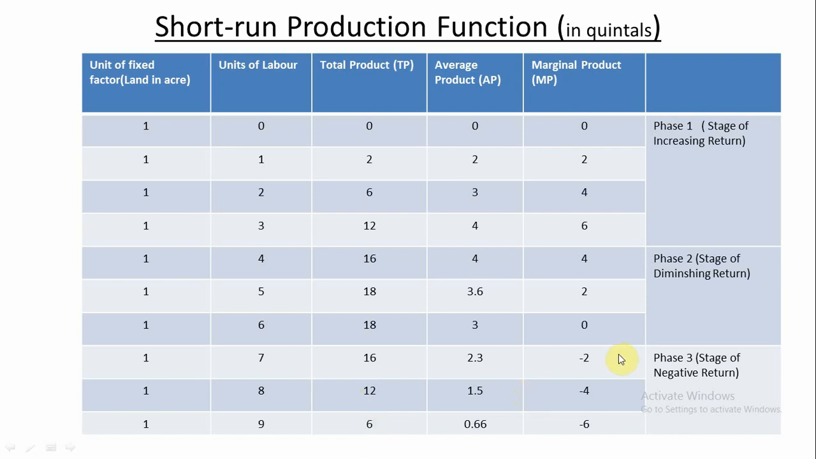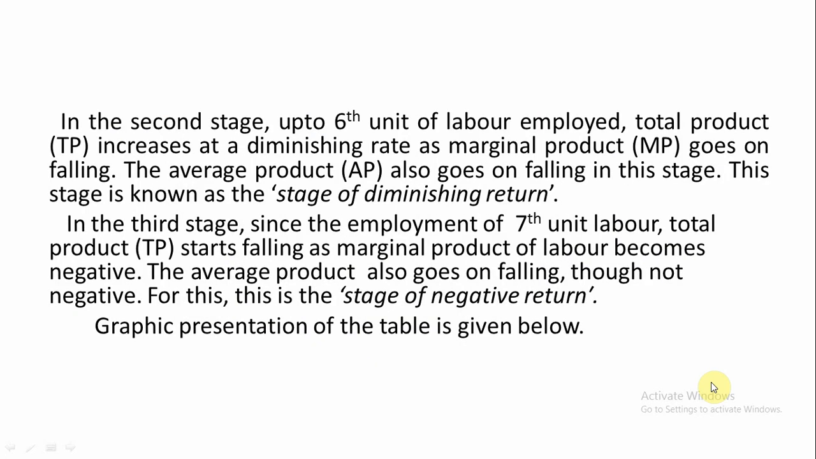Why does total product start falling? Because the marginal product of the laborers becomes negative. The marginal product of the 7th unit of labor is minus 2 quintals. The marginal product of the 8th unit of labor is minus 4 quintals. The marginal product of the 9th unit of labor is minus 6 quintals. As the marginal product of the laborers becomes negative, total product starts falling. In the meantime, the average product also starts falling. But as the marginal product becomes negative, this is known as the stage of negative return.